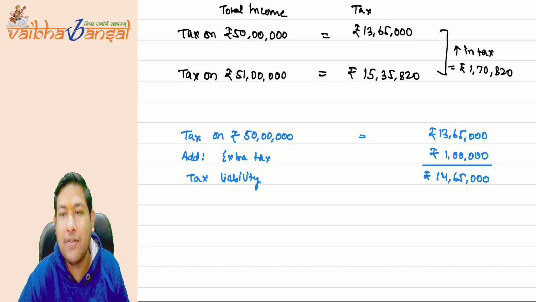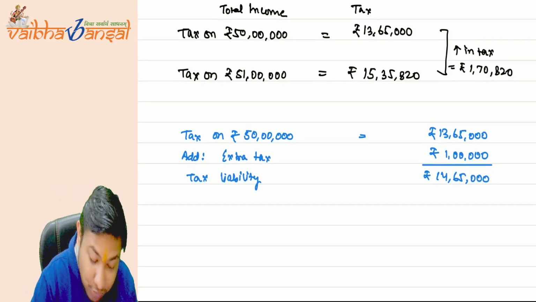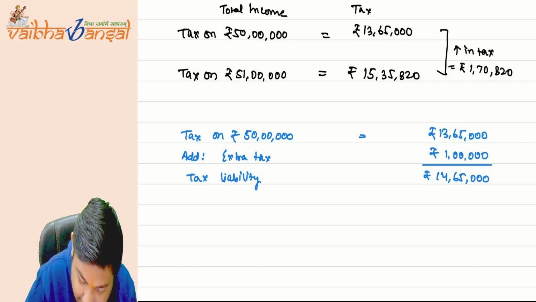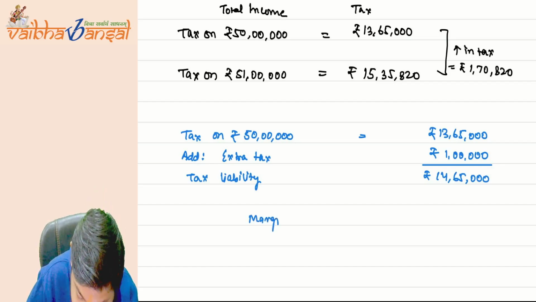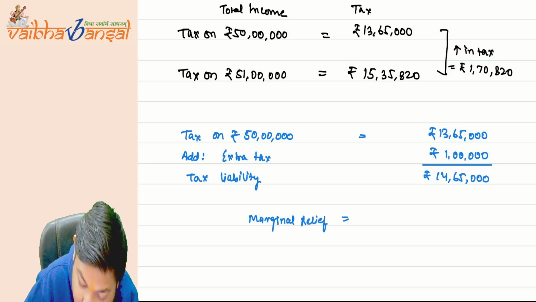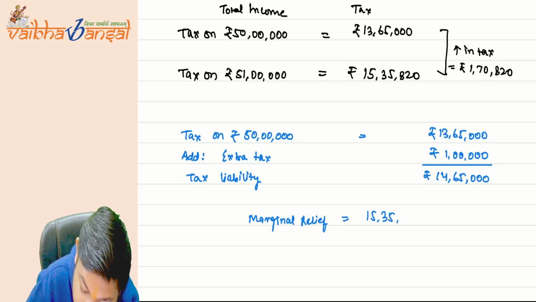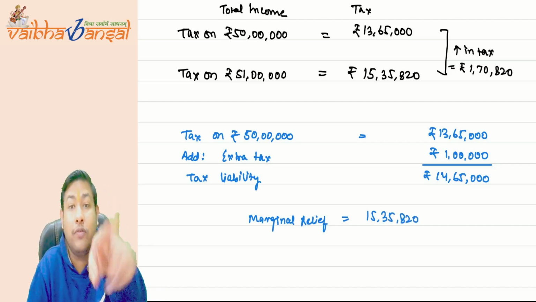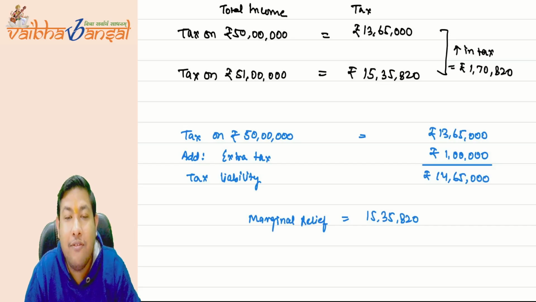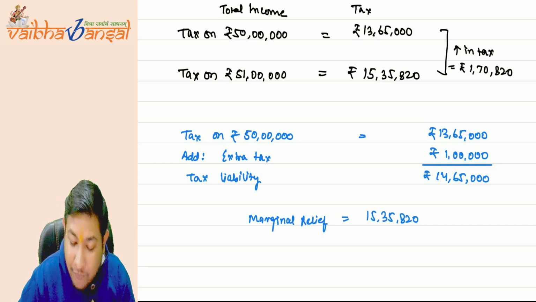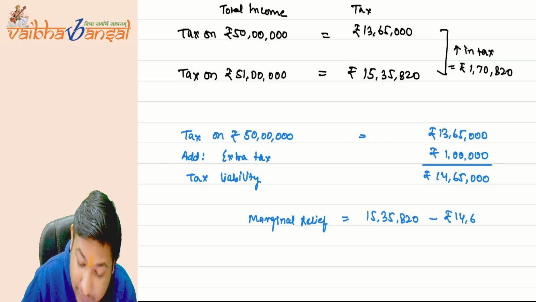The government is intentionally giving that relief only. Now you can calculate this relief. Marginal relief is what? 15 lakh 35,820, that is the tax on 51 lakh rupees. But we are taking tax of only 14 lakh 65,000.